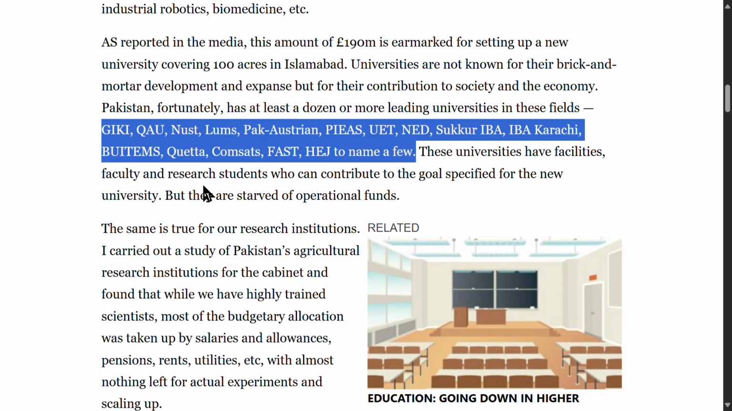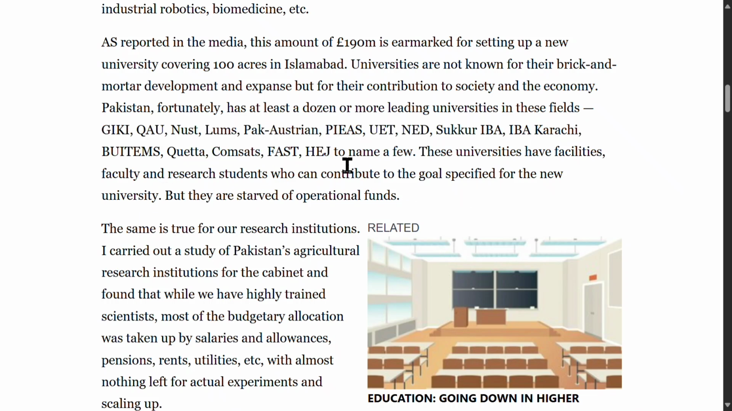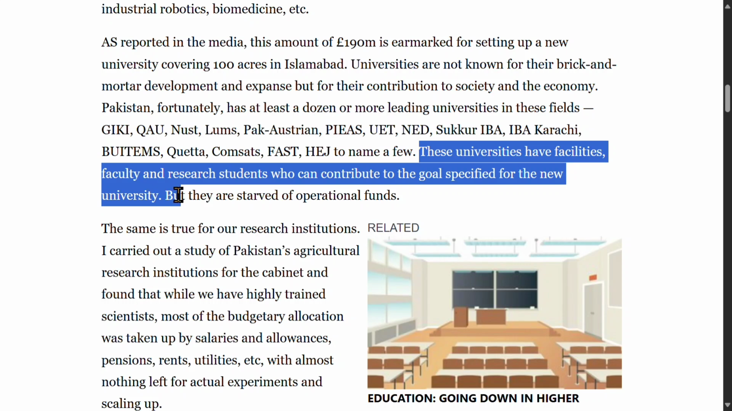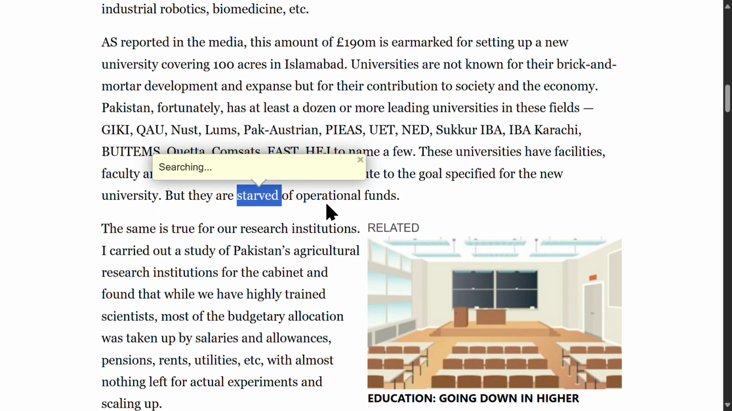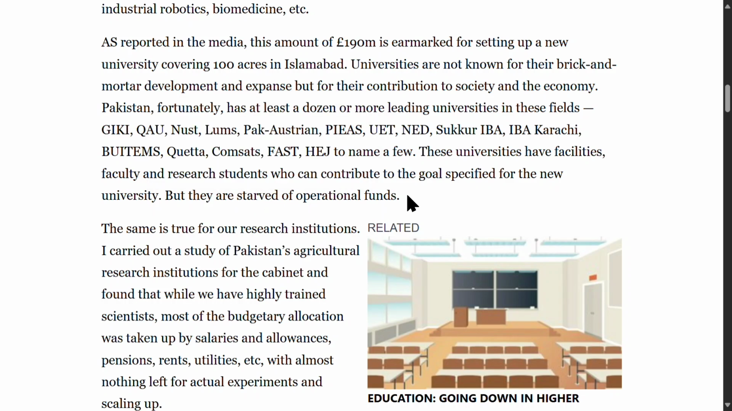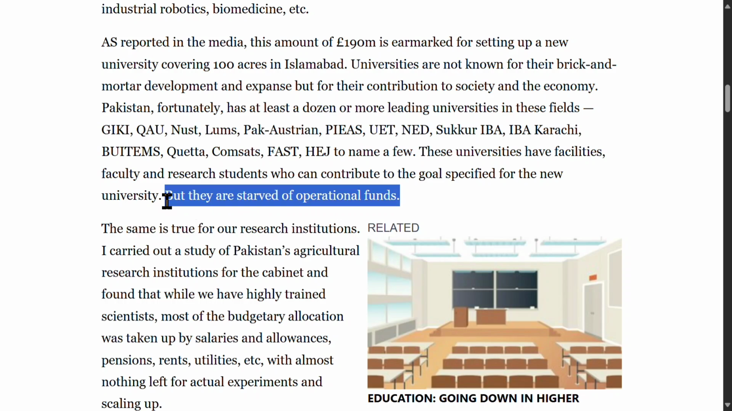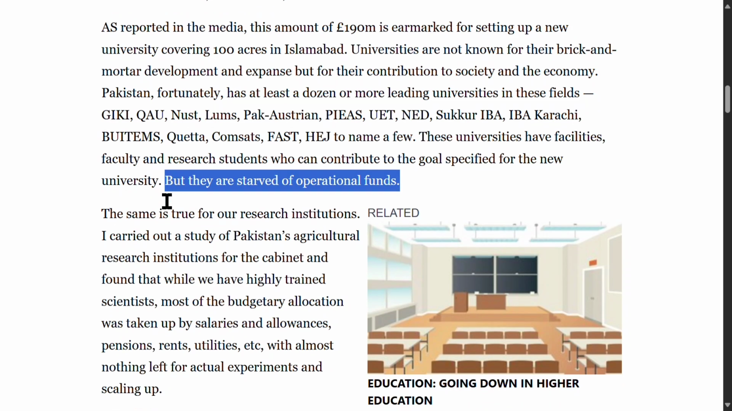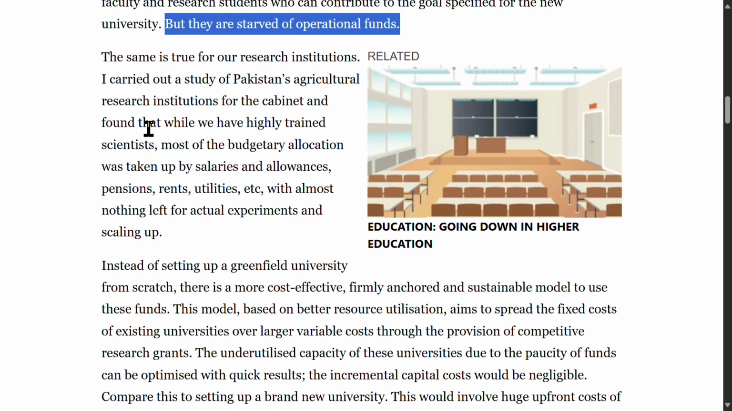These universities have facilities, faculty, and research students who can contribute to the goals specified for the new university. This sentence means that the existing institutions are well equipped to support research and development, but they are starved of operational funds. Starved is a metaphor meaning severely lacking. This sentence means that despite their strengths, these universities suffer from inadequate funding.